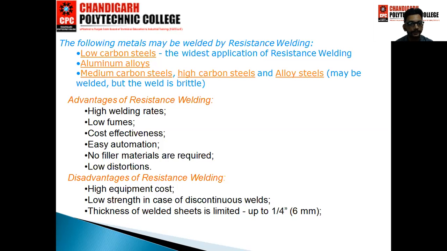Now some advantages and disadvantages of resistance welding. The advantages are high welding rates, low fumes, cost effectiveness, easy automation, no filler materials required, and low distortion. Some disadvantages also: first is high equipment cost, low strength in case of discontinuous welds, and the thickness of the welded sheet is limited up to 6 mm.